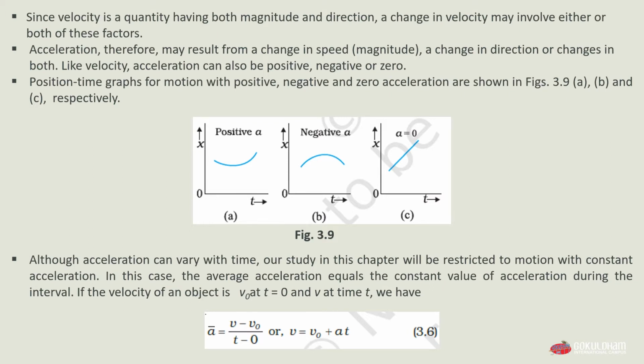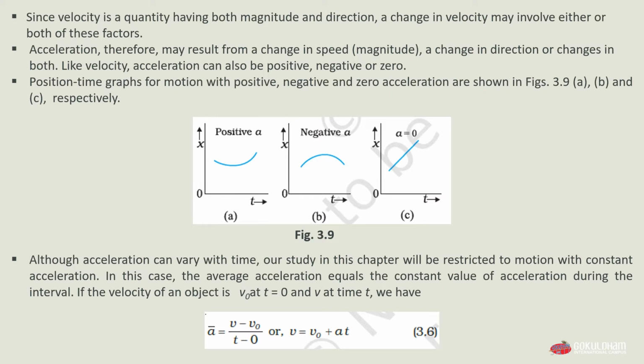Like velocity, acceleration can also be positive or negative, or it can be zero. Position-time graphs for motion with positive, negative and zero acceleration are shown in figure 3.9a, b and c respectively. You can see in figure 3.9a the graph is for positive acceleration, 3.9b is for negative acceleration, and 3.9c is for zero acceleration.